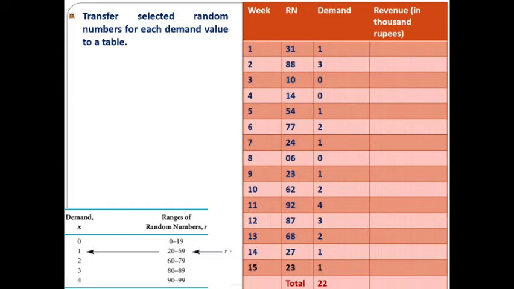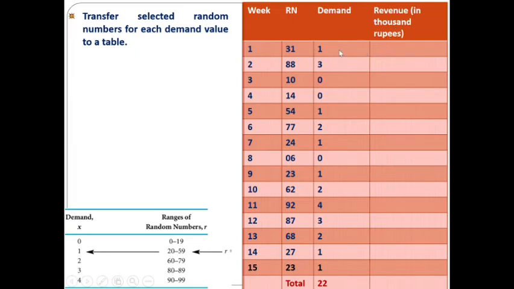Right? After doing this, we have to have the value for revenue. We already know that one PC, that is laptop PC, costs 50,000 rupees. So for one PC it is 50,000. For 3 PC it is 1,50,000. So the revenue is given in terms of thousands of rupees.